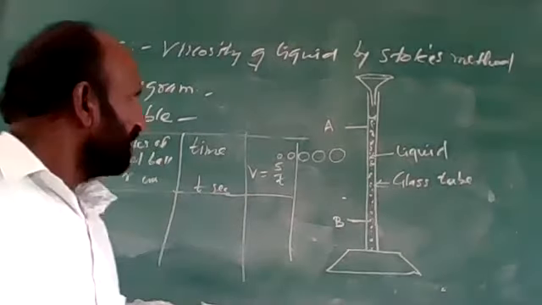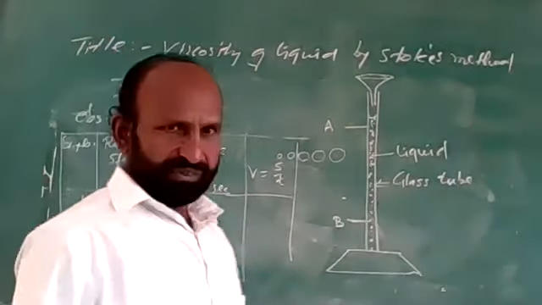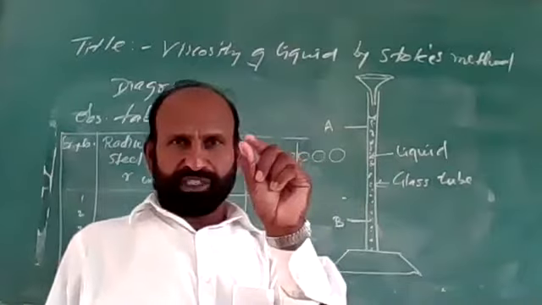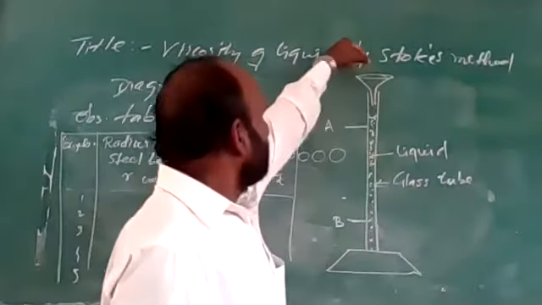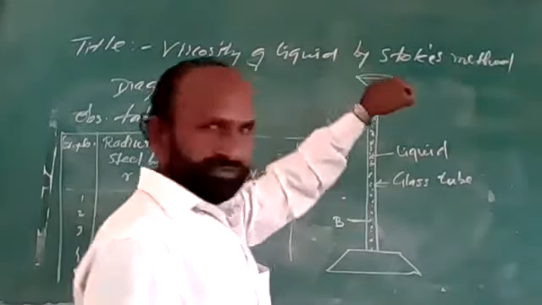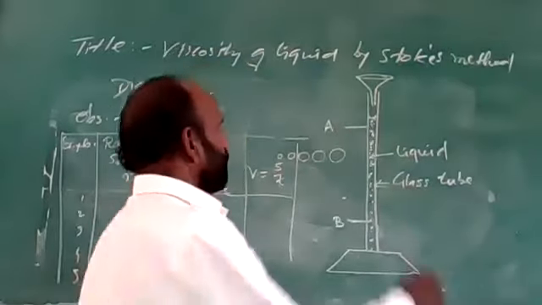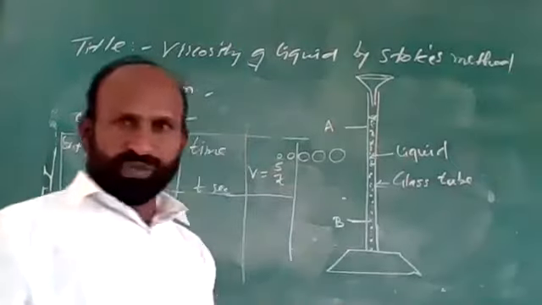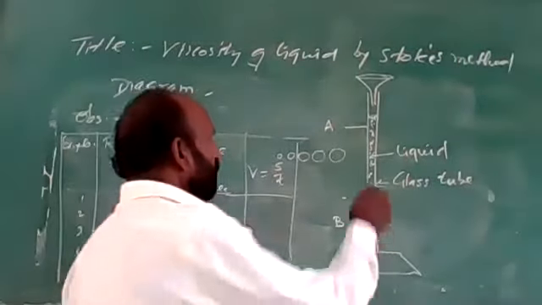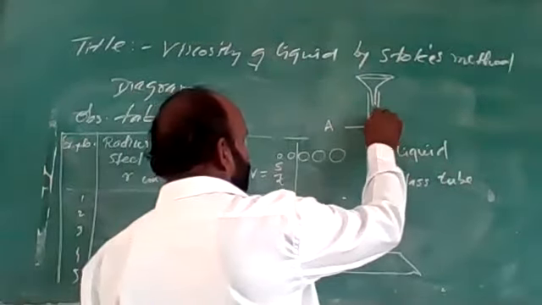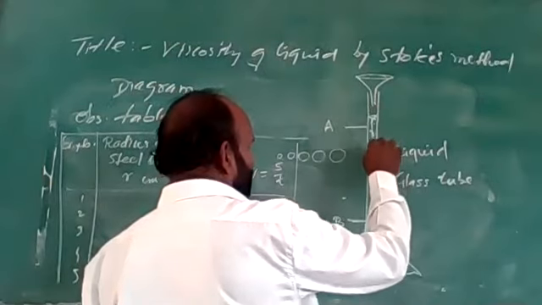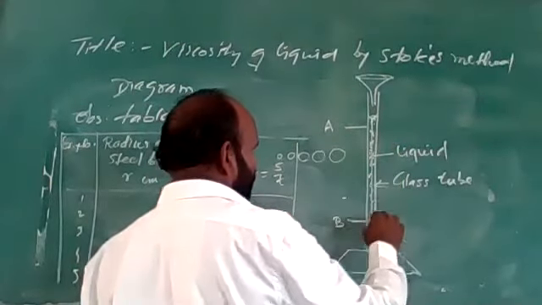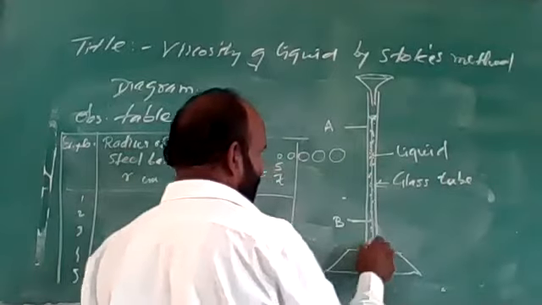Then, in the actual experiment, we'll take a small steel ball, and this steel ball is dropped through this funnel. Then this steel ball will move slowly through this liquid and reach the bottom.